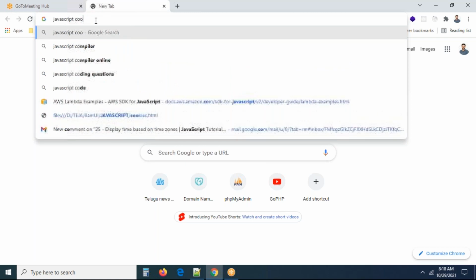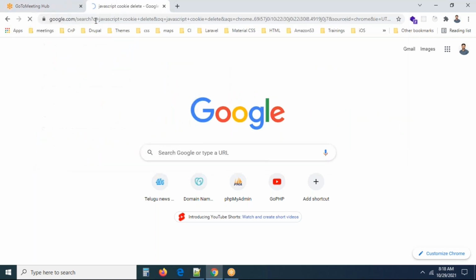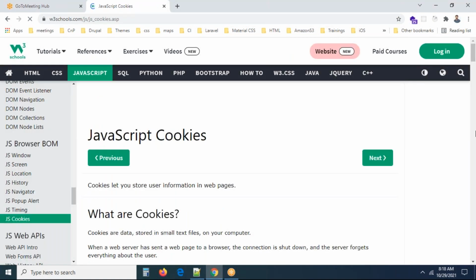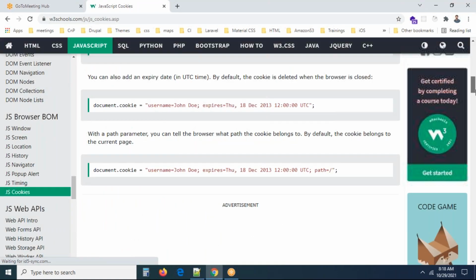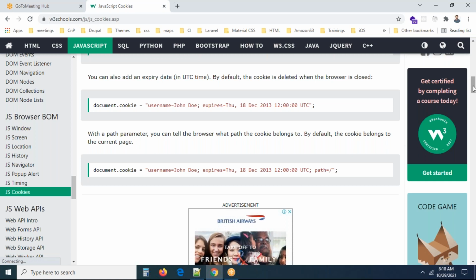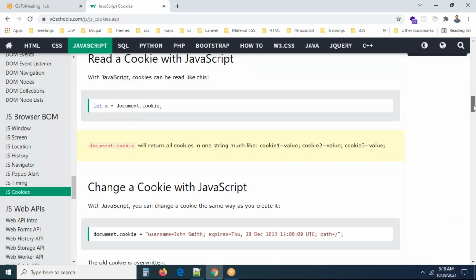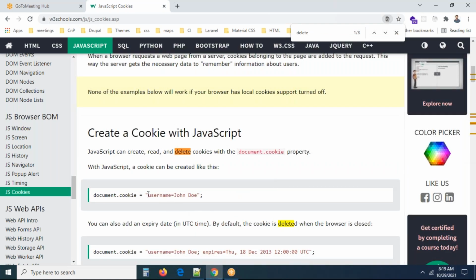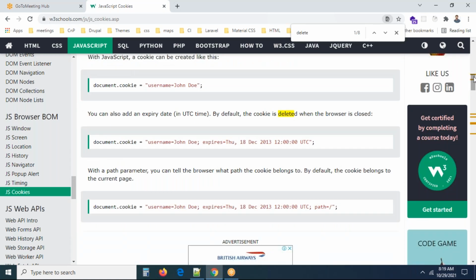JavaScript cookie delete. Okay, let me check this. Cookies are... I'm just checking for UTC. Where is delete? Do we have delete here? Delete cookie. Yeah, this is the cookie. Expires, deleted, UTC time. Just if we can set a past time, that is enough, guys.